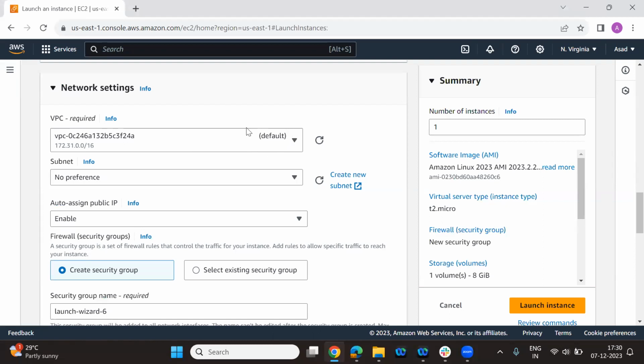So when we talk about default, what does it mean? With default we have some limitations, which means the security will be very low. So it is not good for your application. You are not supposed to use the default one. For practicing purposes and all we can go for it.